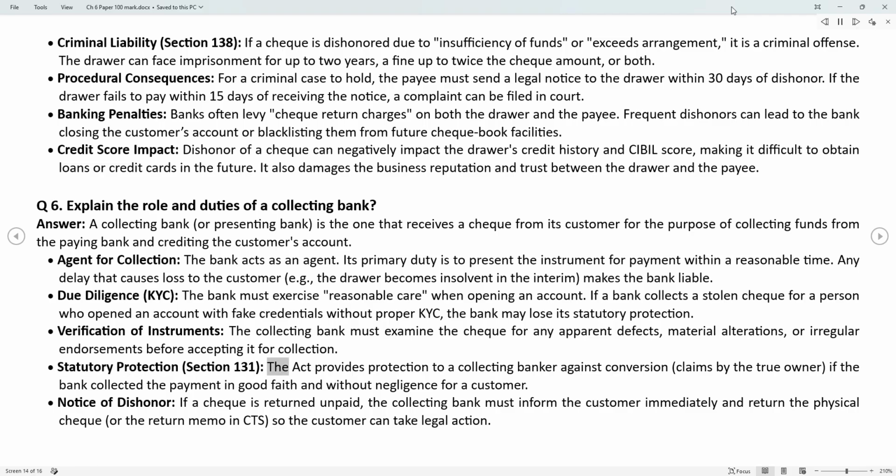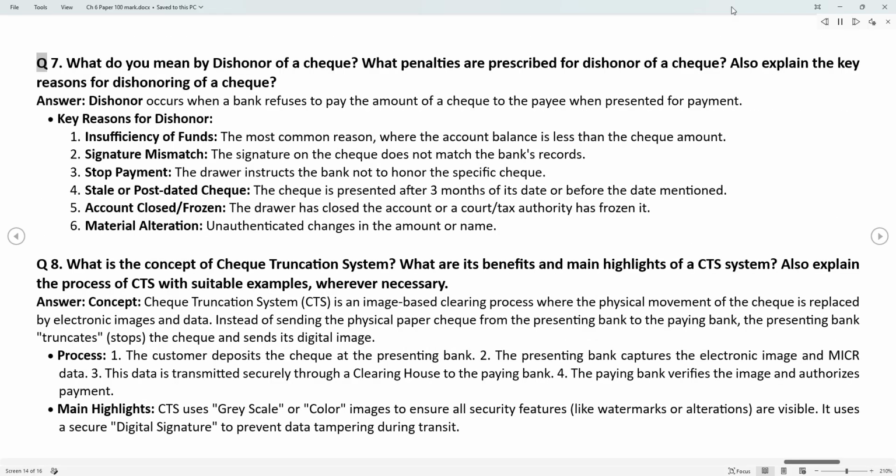Statutory protection. Section 131. The Act provides protection to a collecting banker against conversion claims by the true owner, if the bank collected the payment in good faith and without negligence for a customer. Notice of dishonor. If a check is returned unpaid, the collecting bank must inform the customer immediately and return the physical check, or the return memo in CTS, so the customer can take legal action.